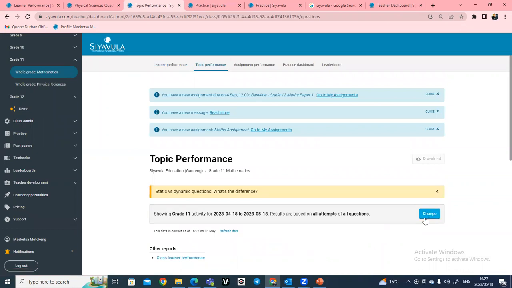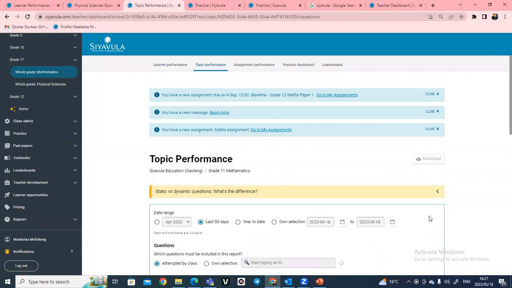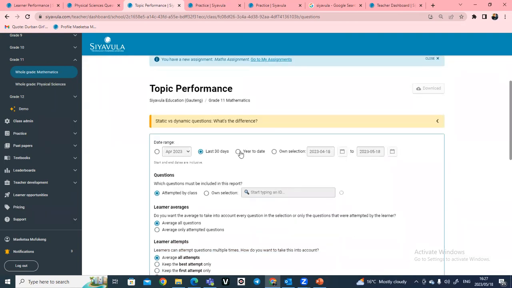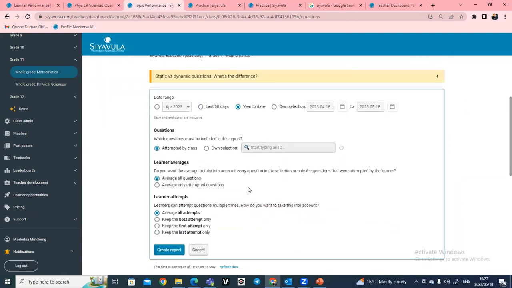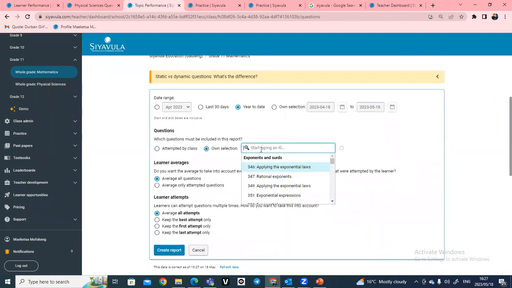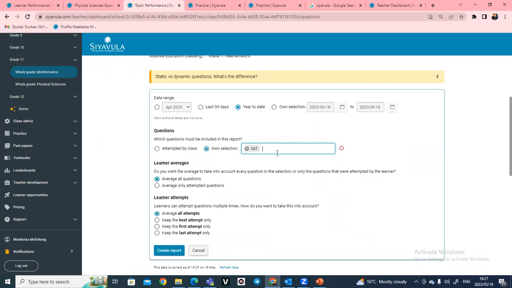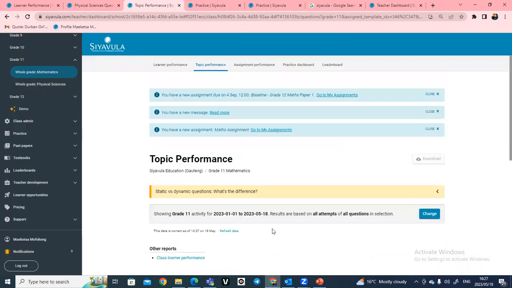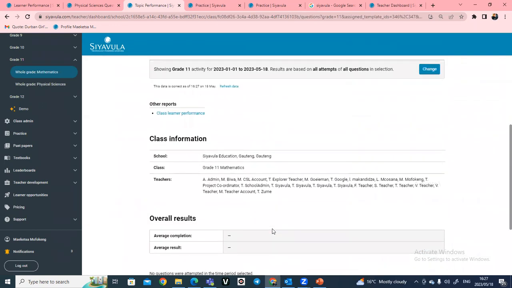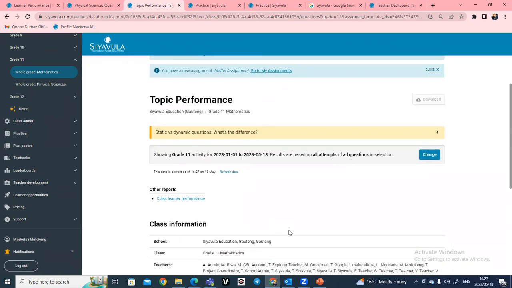And then remember, where do you search the questions? Here under change. I'm just going to repeat what I said: you click maybe for the whole year to work on your date range there, and then you click on the selection, and from there you just type in the Siyavula question IDs that you would have selected for the learners, and then you simply create the report there. All right, and then the report will come down here with the completion of those learners who would have done that work for your classes, or for the whole grade if you are using Siyavula from the whole grade point of view.